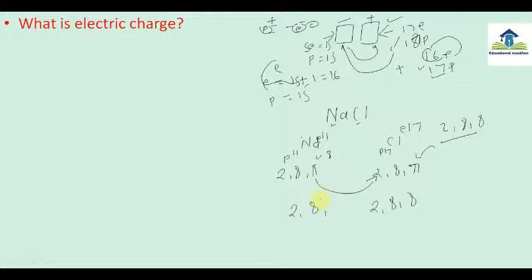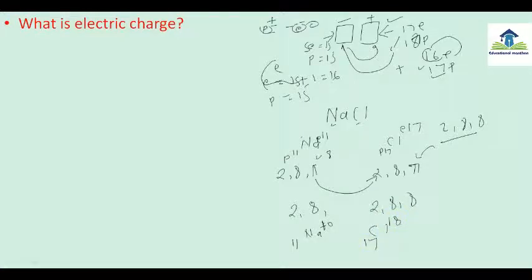So now what happens, it has donated one electron, or we can say that one electron is removed from the sodium, that's why sodium becomes positively charged. Why? Because the number of electrons is less here. Now sodium has only 10 electrons, and protons are 11. The number of electrons remains 10 here. Number of electrons 10 and number of protons 11 after donating.